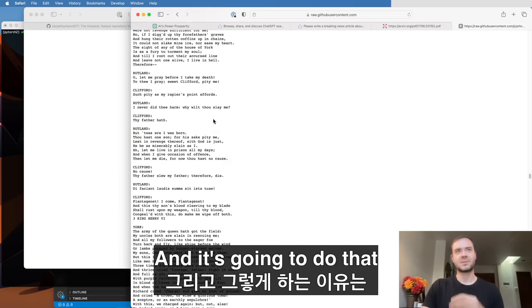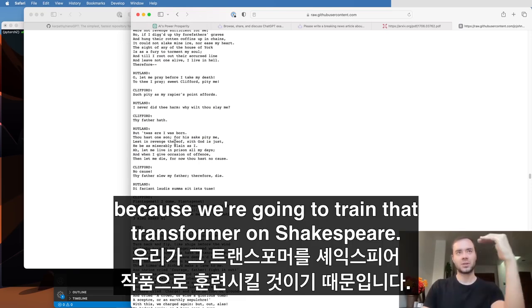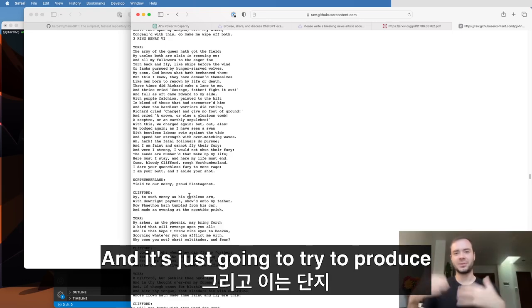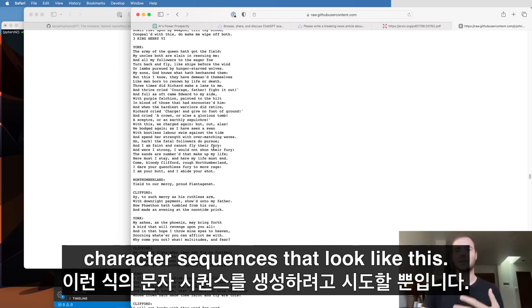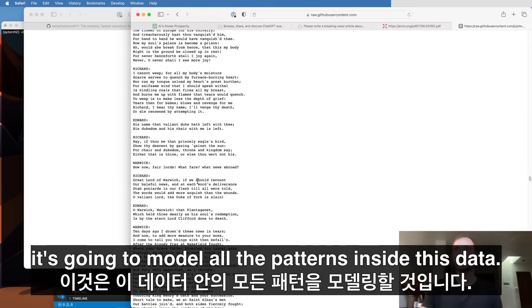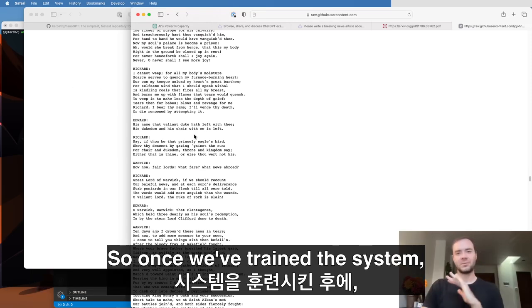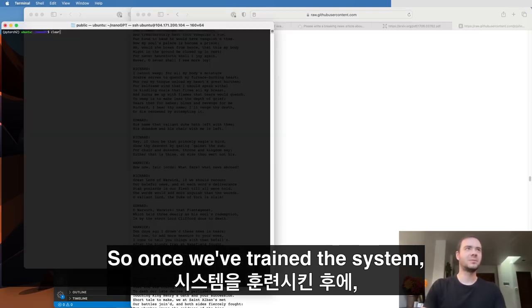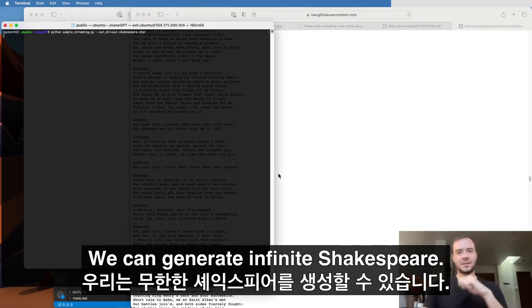And it's going to do that because we're going to train that transformer on Shakespeare. And it's just going to try to produce character sequences that look like this. And in that process, it's going to model all the patterns inside this data. So once we've trained the system, I'd just like to give you a preview, we can generate infinite Shakespeare.